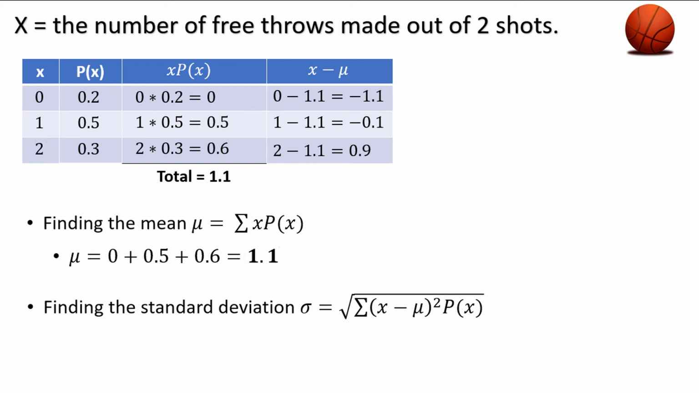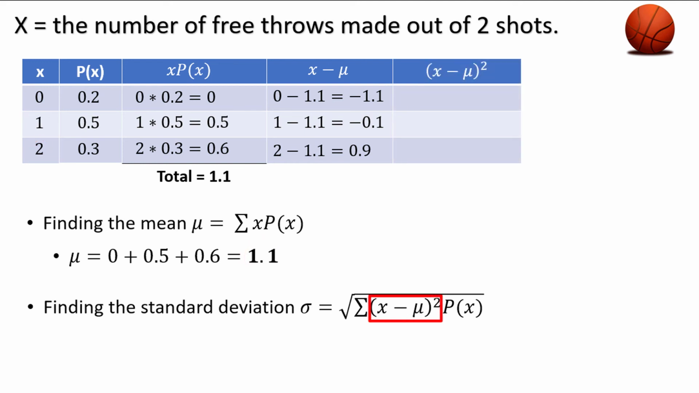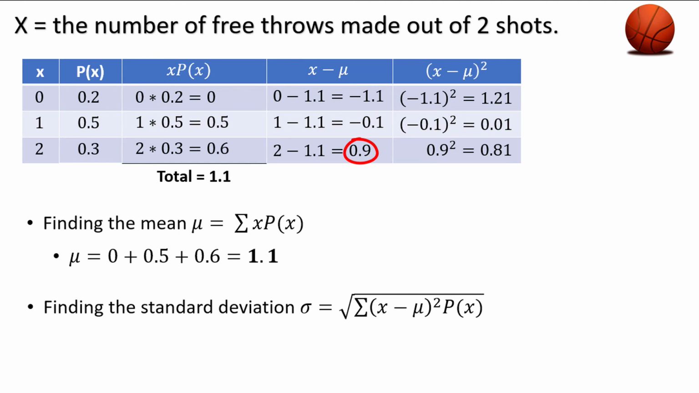Then we add another column for x minus mu squared. All we need to do is to square the value from the previous column. Negative 1.1 squared is negative 1.1 times negative 1.1, which is equal to 1.21. Negative 0.1 squared is 0.01, and 0.9 squared is 0.81.